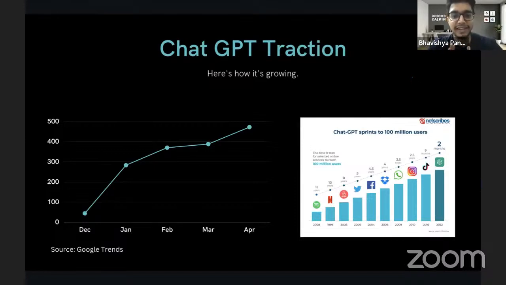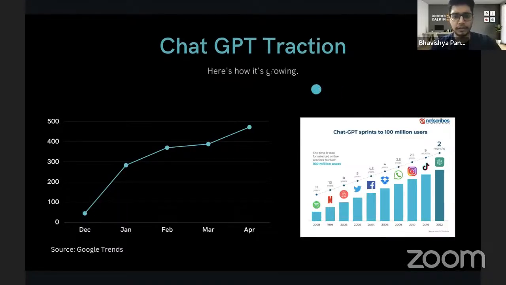ChatGPT took only 2 months. And you would be amazed to know that the interest volume of using ChatGPT is, I would say, more in Pakistan as compared to India. In fact, Nepal has the highest. Interest per volume is like the number of people who are searching ChatGPT per 100,000 people, something like that. So that interest, actually Pakistan has more. If I show it to you, even you would be amazed to see that.